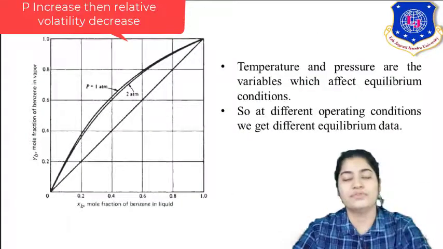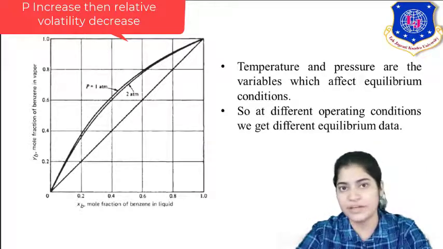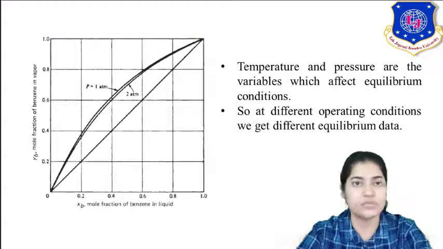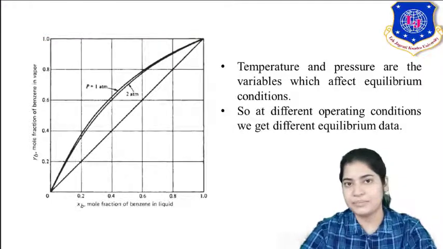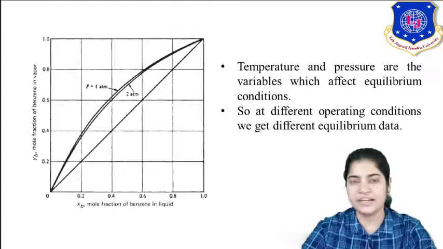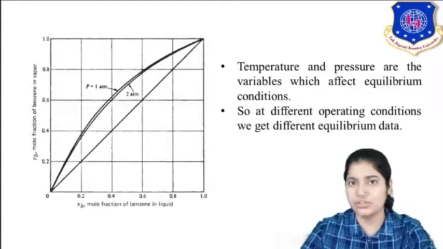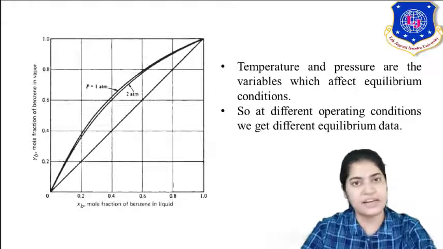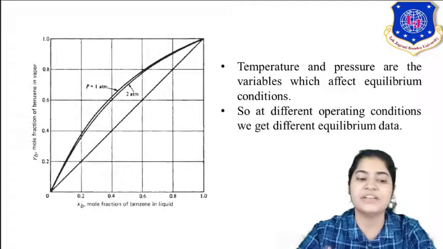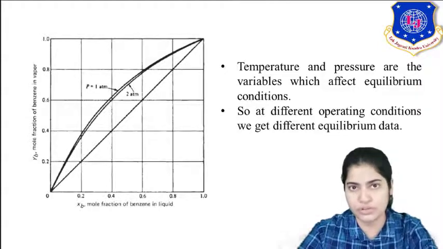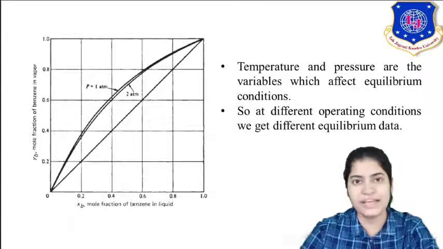Now for equilibrium condition, we studied that temperature and pressure are my operating conditions. Those are the operating conditions. For a set of established temperature and pressure, I will get my y and x compositions. As I change the pressure or temperature conditions, my y and x will also change. So here the same was the case. If I have increased my pressure to 2 atmospheres, now I will get a new set of equilibrium condition y and x values.